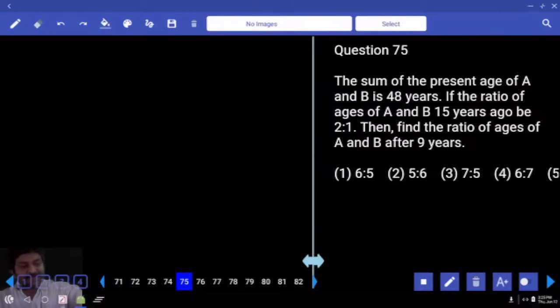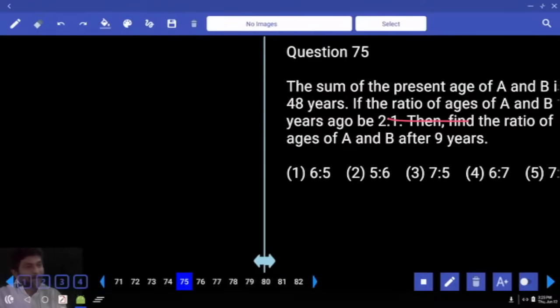The sum of ages of A and B is 48. If the ratio of ages of A and B 15 years ago was 2:1, then find the ratio of ages of A and B after 9 years. Okay, right.